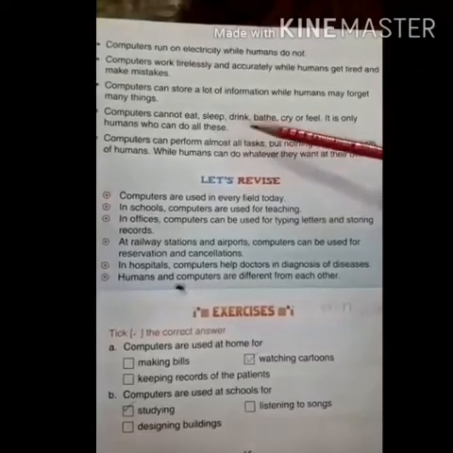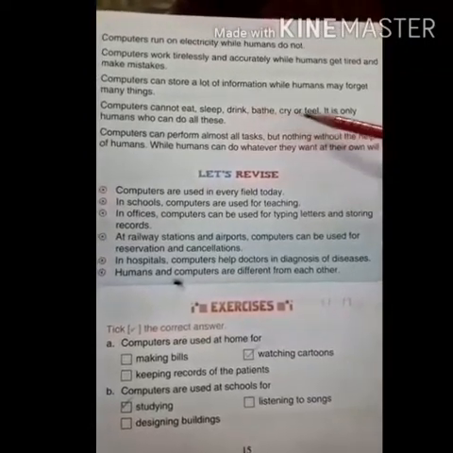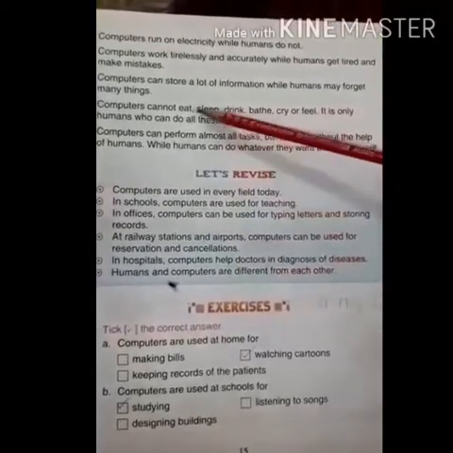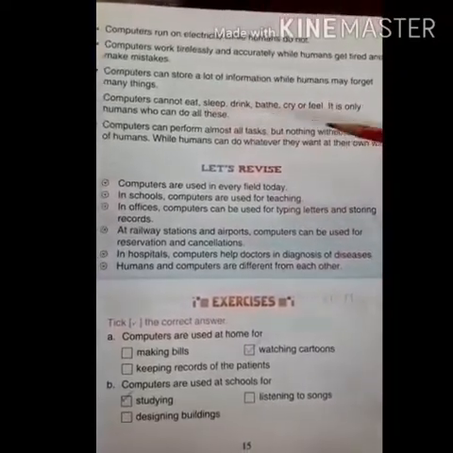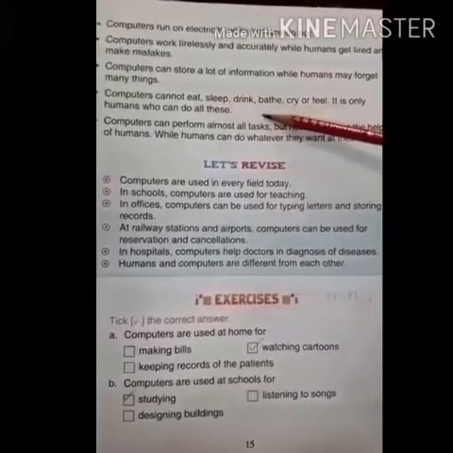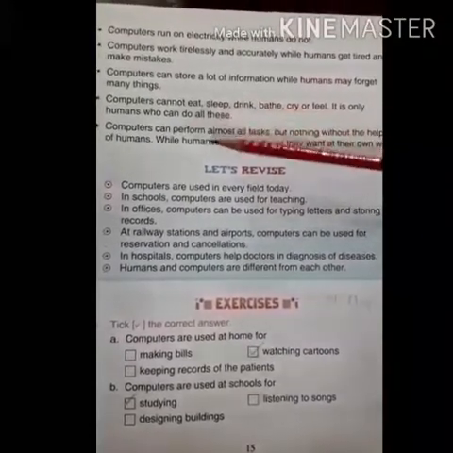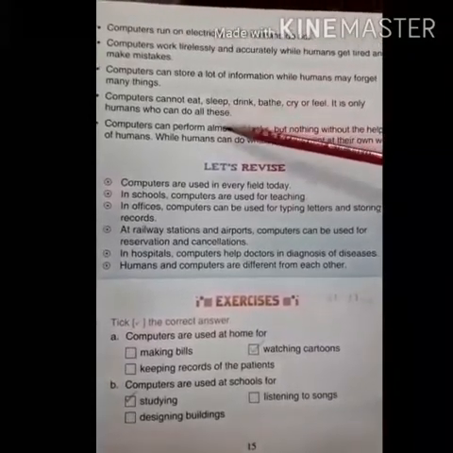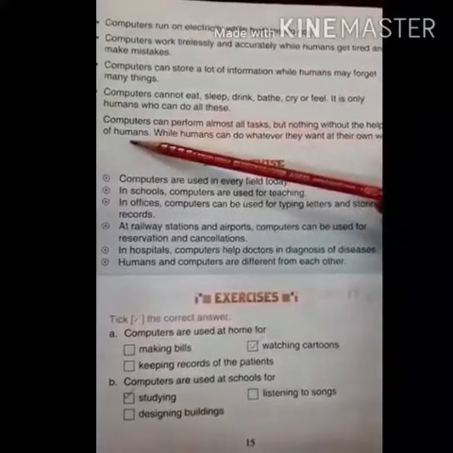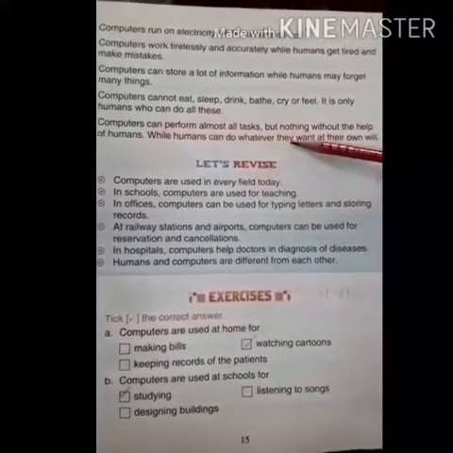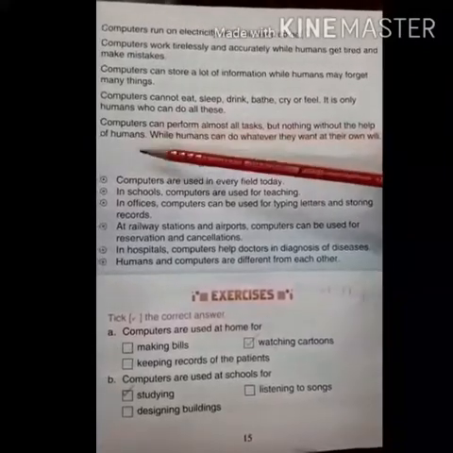Eat, sleep, drink, bath, cry or feel, because they do not have any emotion. They do not need to sleep or eat anything to get healthy. But humans can do all of these because humans need to be healthy, and they have emotions in themselves. Okay, computers can perform almost all tasks, but nothing without the help of humans.